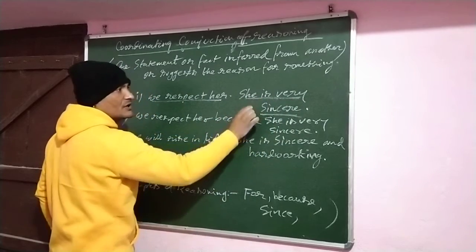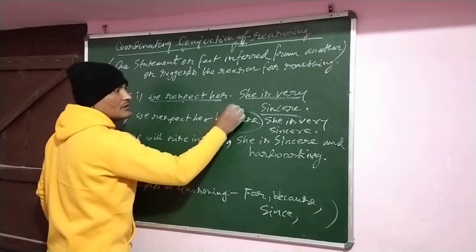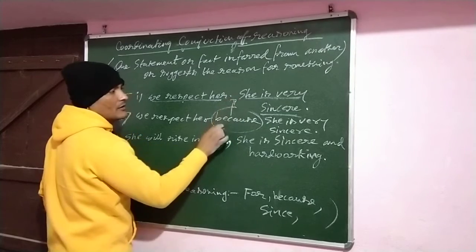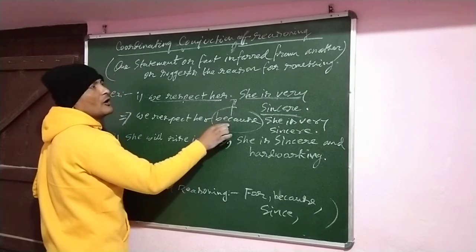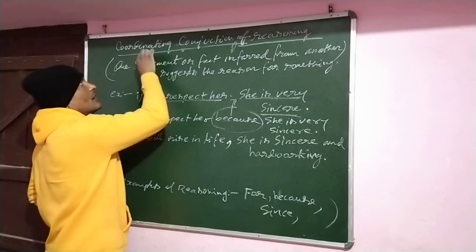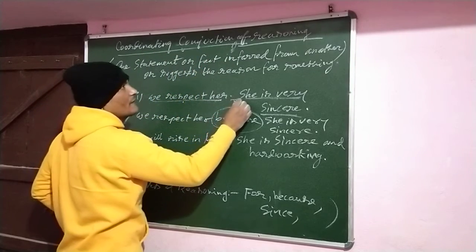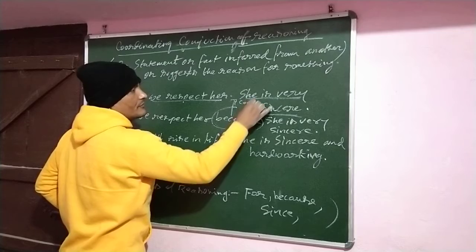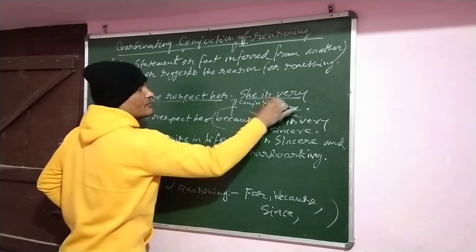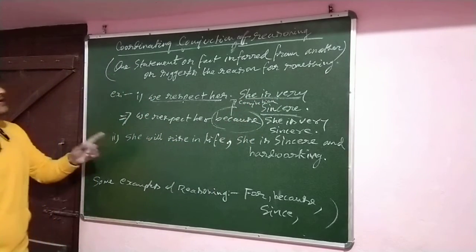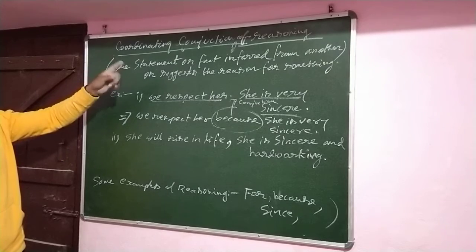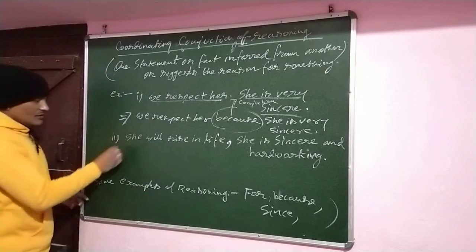So for this reason we use a particular word because, and this particular word because is a coordinating conjunction of reasoning. This is a conjunction. What type of conjunction? Coordinating conjunction of reasoning.